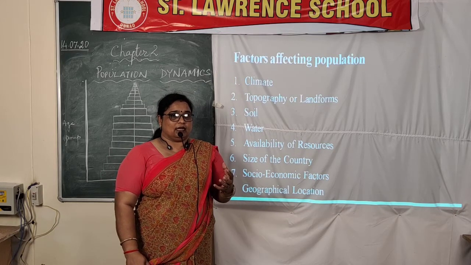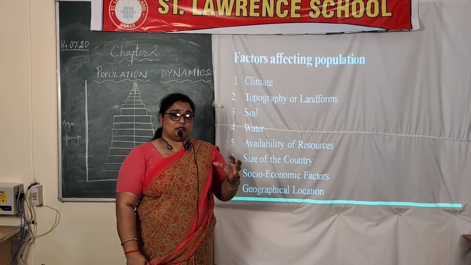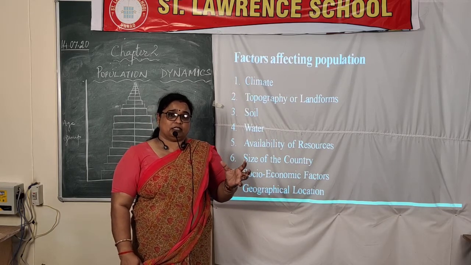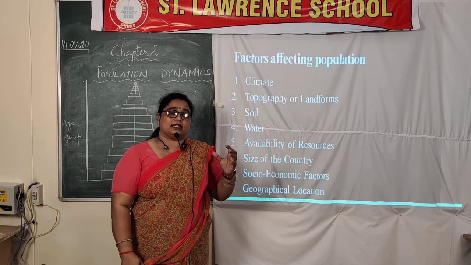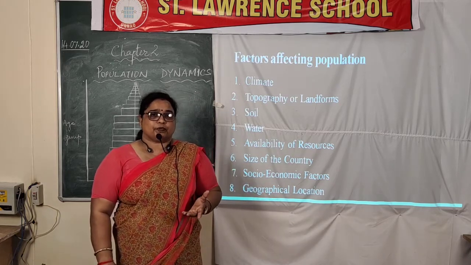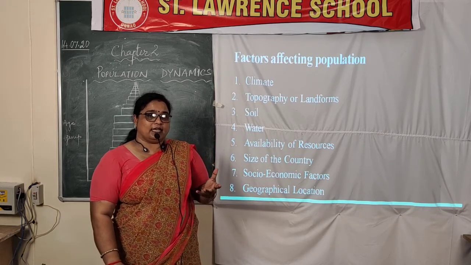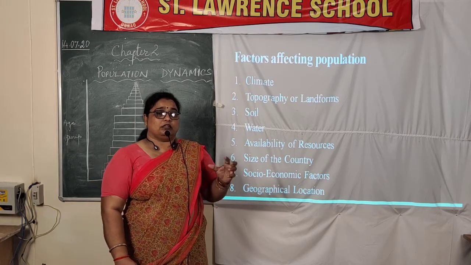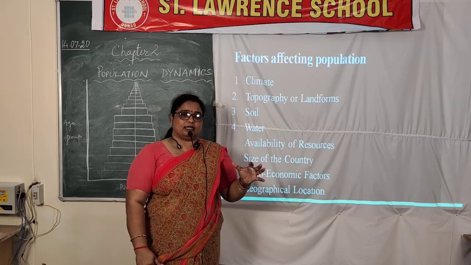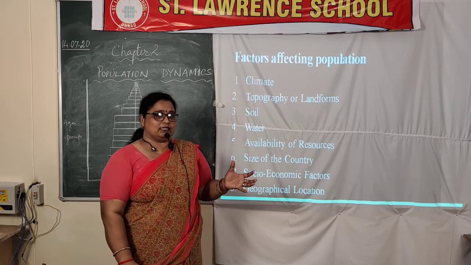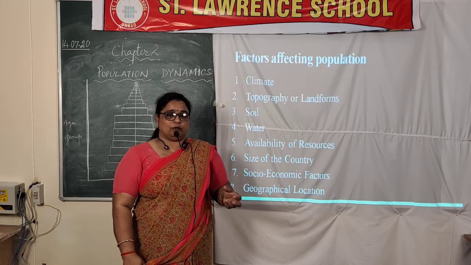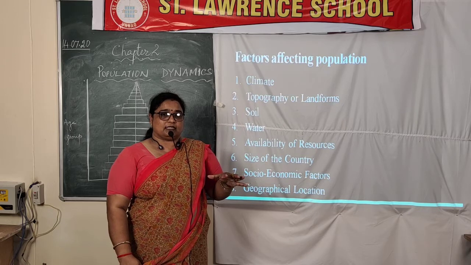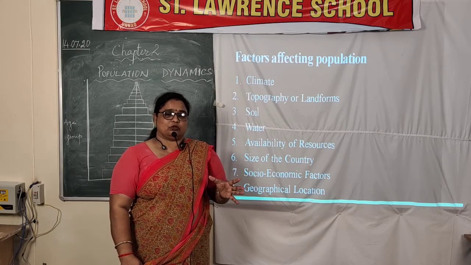And for soil, the area's soil should not be a simple one, meaning a kind of unfertile soil. The population is mostly found in the areas where there is very fertile soil or alluvium present. If you see the river basins of India, meaning the Gangetic plains, or the coastal plains of India where good fertile soil is present, or the area next to the Rockies, where fertile soil is present.